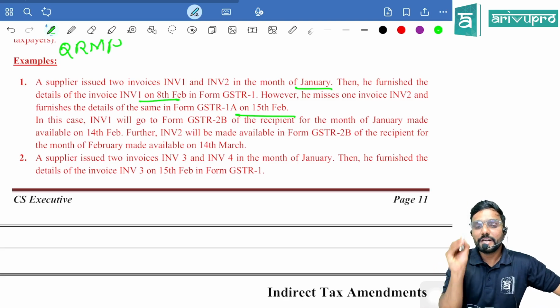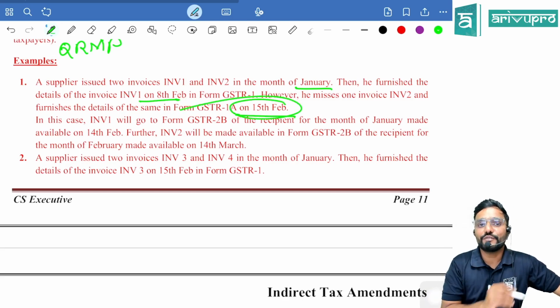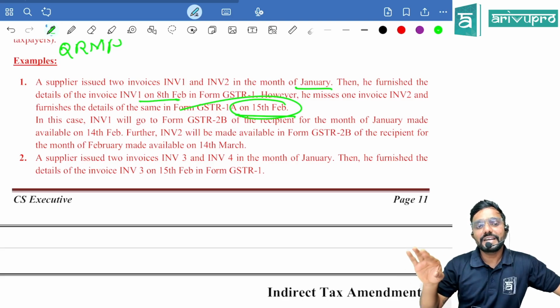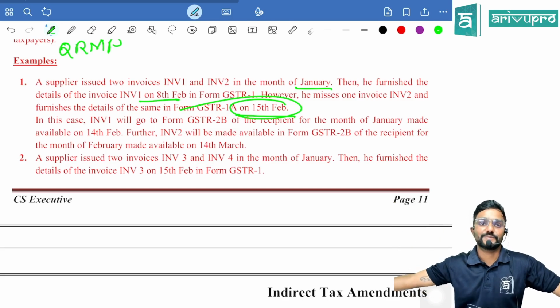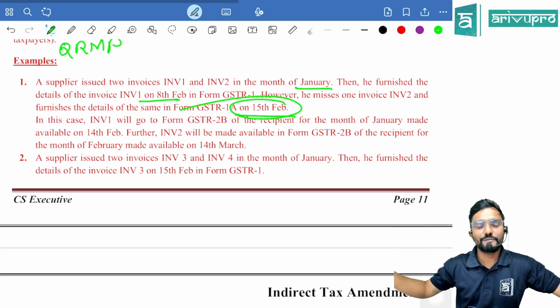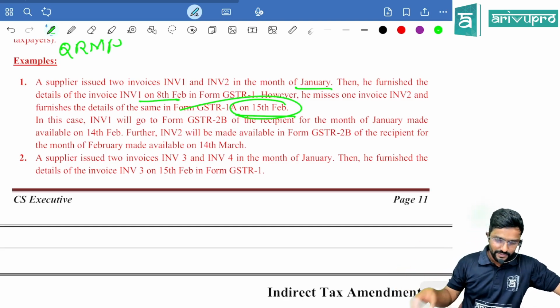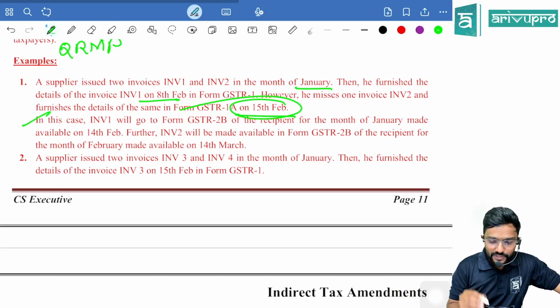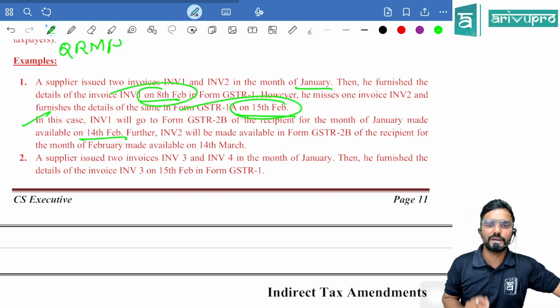Guys, for 2B, it will get auto updated only on 14th of every month. Now, he is making the correction on 15th February. When will it reflect to the recipient in his GSTR 2B? Only in March 14th. Because February 14th, special day, is already over. Yes. In this case, invoice 1 will go to Form GSTR 2B of the recipient for the month of January, made available on 14th February, because he filed it on 8th February only.